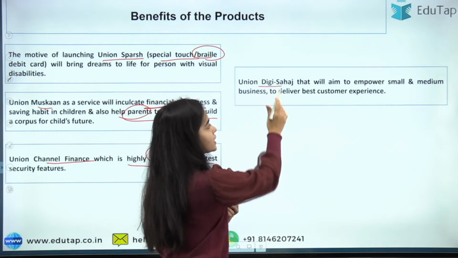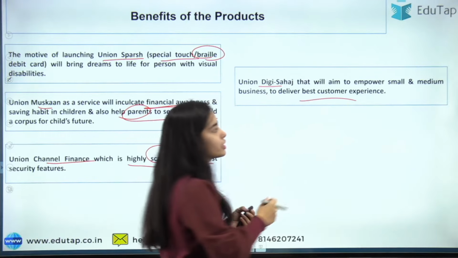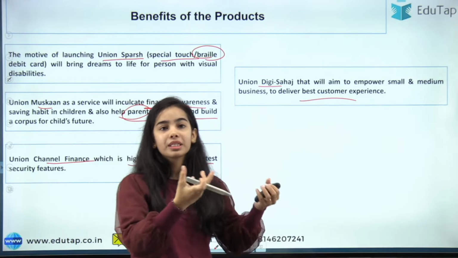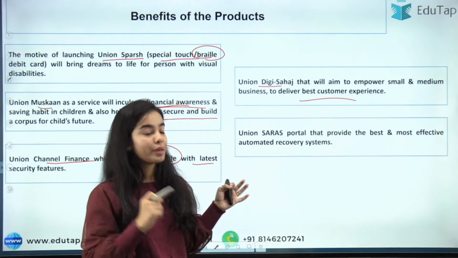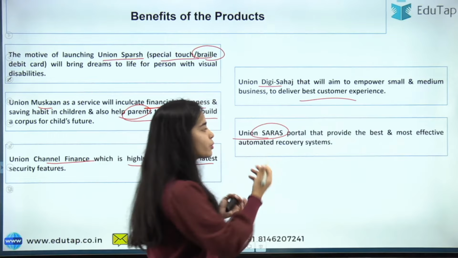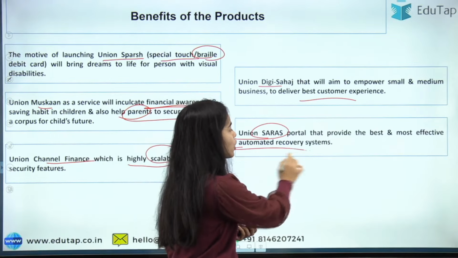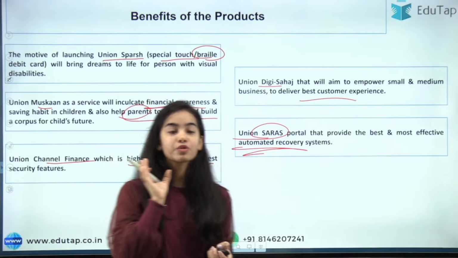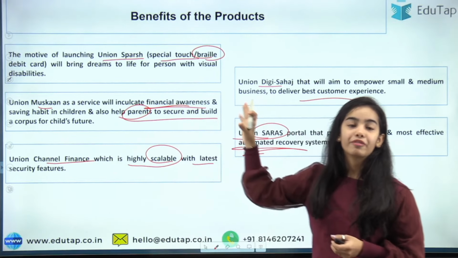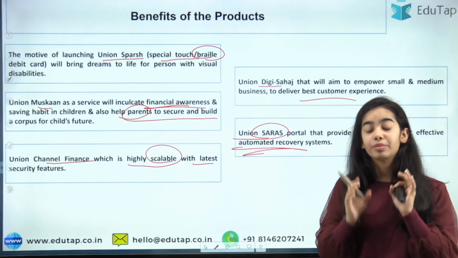Union Digi Sanchay is for the best customer service experience, to help them open the savings account easily in the automated route. Union Saras portal provides the best and most effective automated recovery system for the stressed assets. So these are the benefits of the products. You have to remember the names. The name is very important.